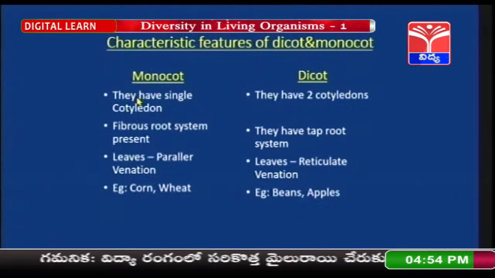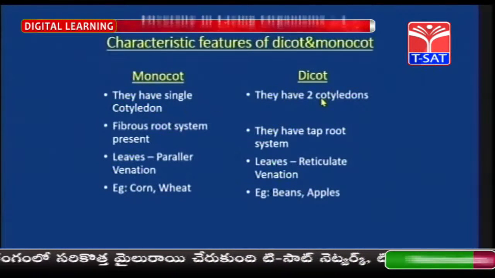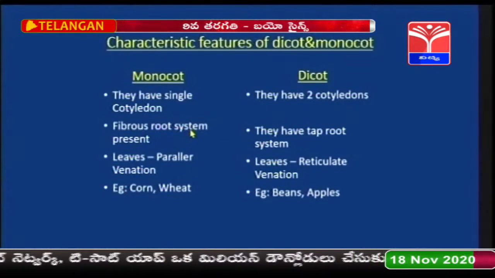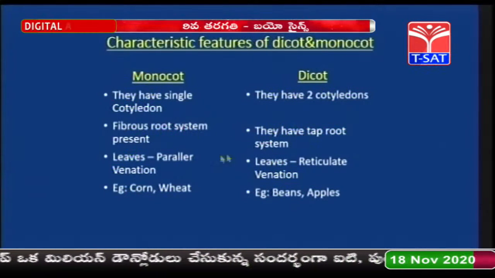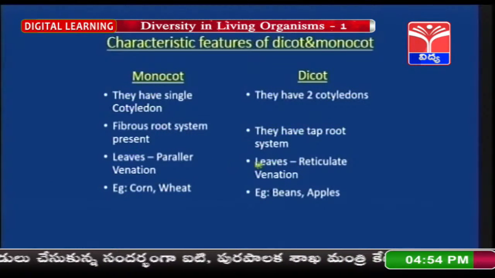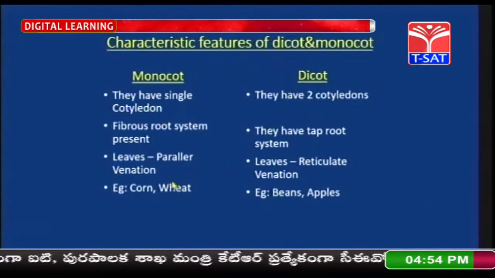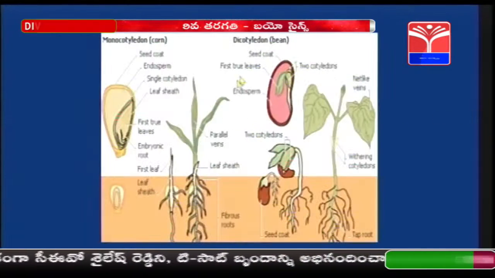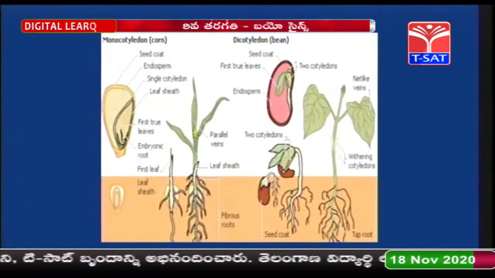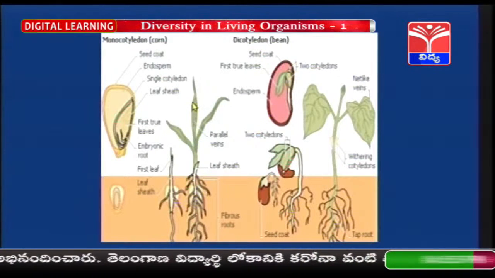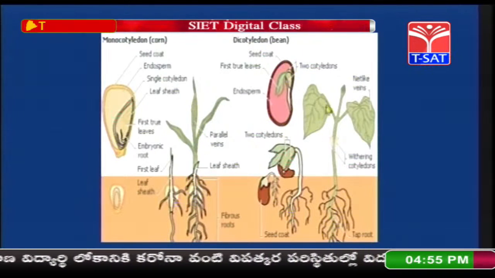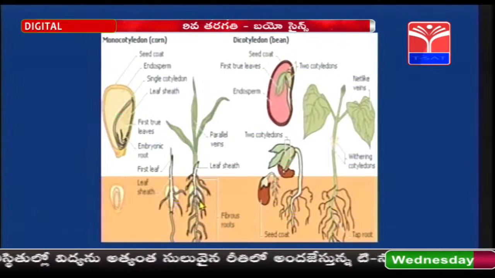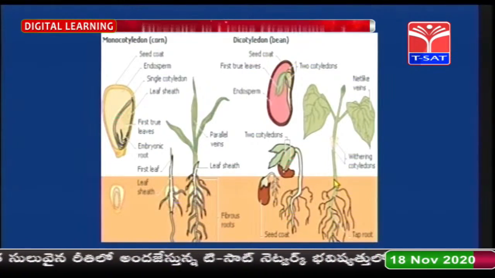Monocots have a single cotyledon, dicots have two cotyledons. Monocots have a fibrous root system, whereas dicots have a taproot system. Monocots have parallel venation, dicots have reticulate venation. Examples are corn and wheat in monocots, beans and apples in dicots. So, you can see the image over here. The leaves which you can see here, children, are showing parallel venation. The leaves in the dicots are showing reticulate venation. The root system is a fibrous root system over here, and over here you can see the taproot system.